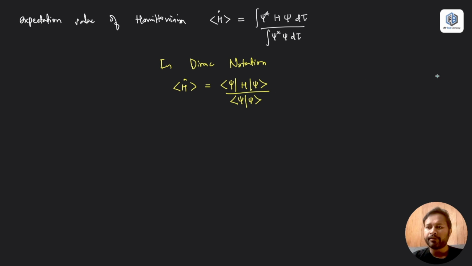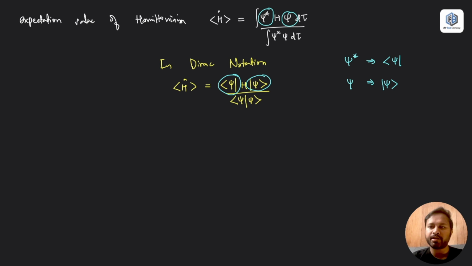Now if you match, psi star is written as a bra vector, whereas psi is written as a ket vector. So this becomes this, and that becomes that, and because H is in between, it gets sandwiched there.